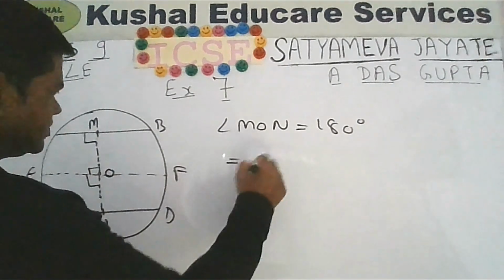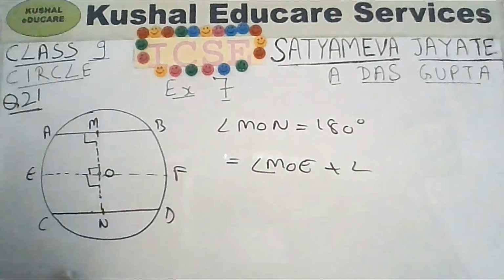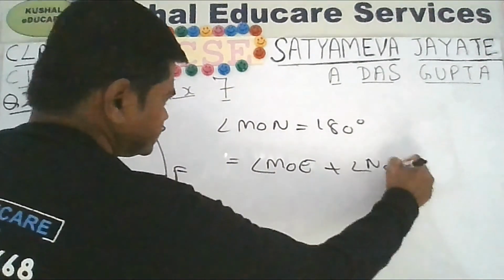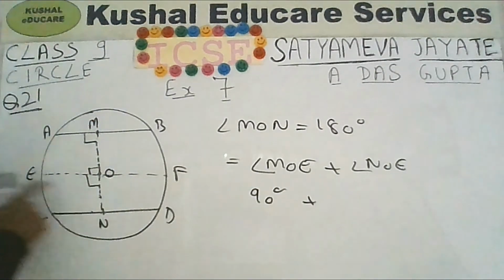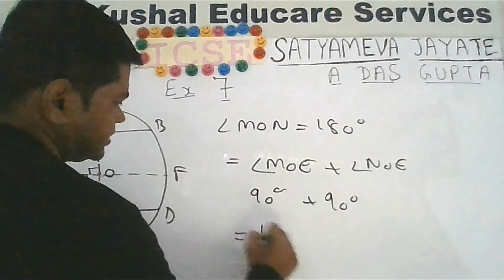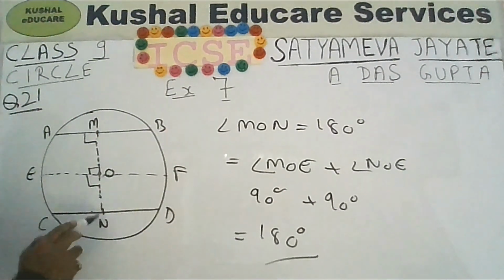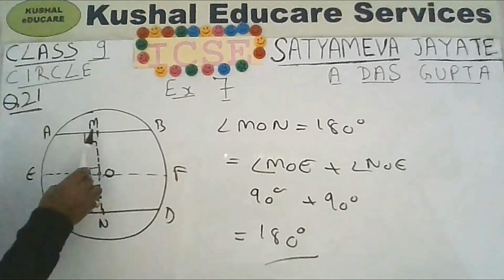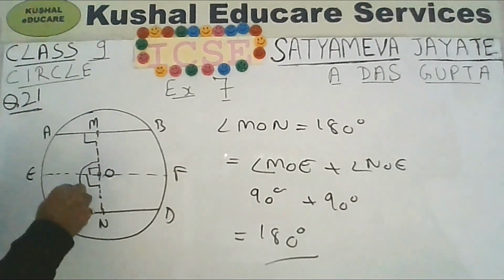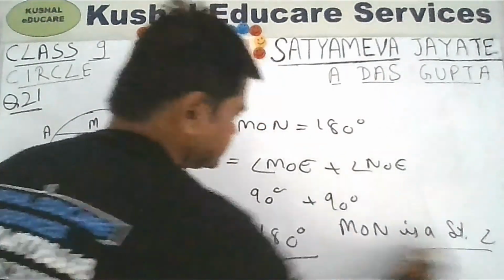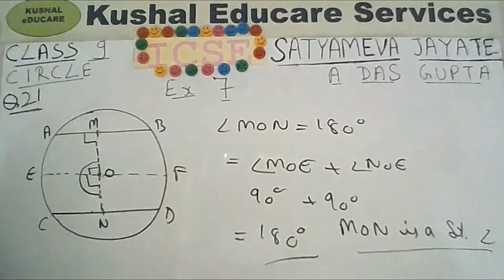So angle MON is equal to angle MOE plus angle NOE. Angle MOE we know is 90 degrees. Angle NOE is also 90 degrees. That is 180 degrees. That means angle MON is 180 degrees. That means the line MN passes through the center O. In other words, we can say that MN passes through the center O.